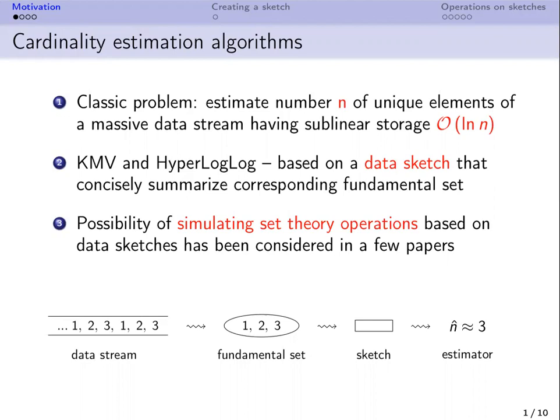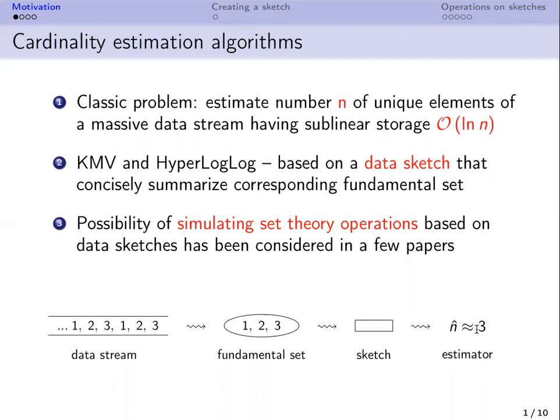The idea is as follows. We have a data stream that can be treated as a multiset. We are interested in finding the cardinality of the corresponding fundamental set. We create a sketch that summarizes the fundamental set. Based on the sketch, we construct an estimator for the cardinality of the fundamental set.